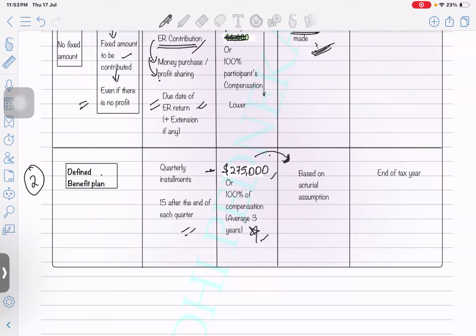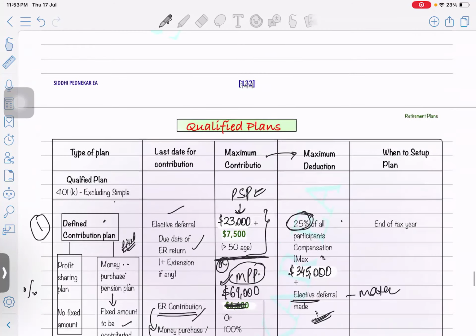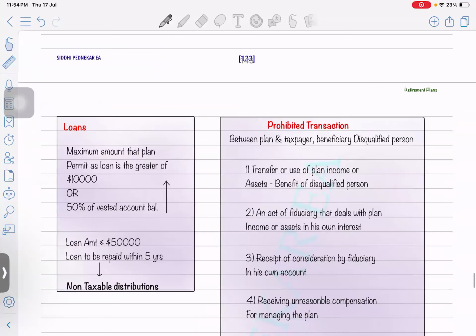You need to check the average compensation over 3 years, and up to 100% of that you can contribute. How much you can deduct is based on an actuarial assumption, meaning the actuary will give you the exact amount eligible for deduction. The step of setting up the whole plan is done at the end of the tax year.